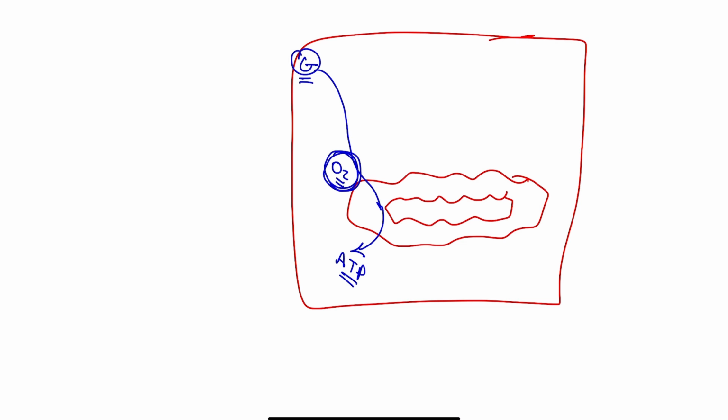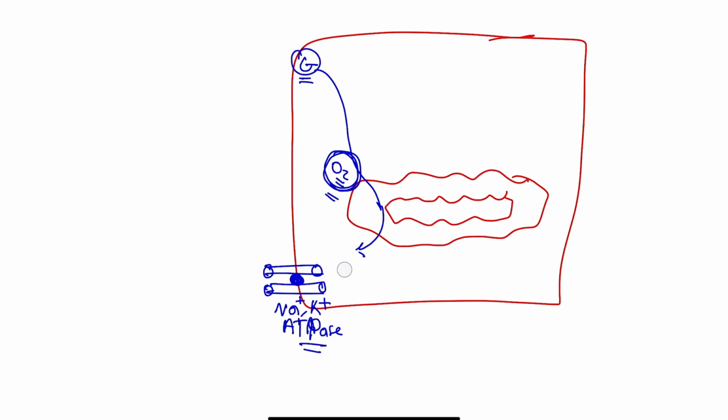So in case of oxygen, ATP, what do I use it for? I will use ATP as energy power, like electricity, to switch on my sodium potassium ATPase channel.